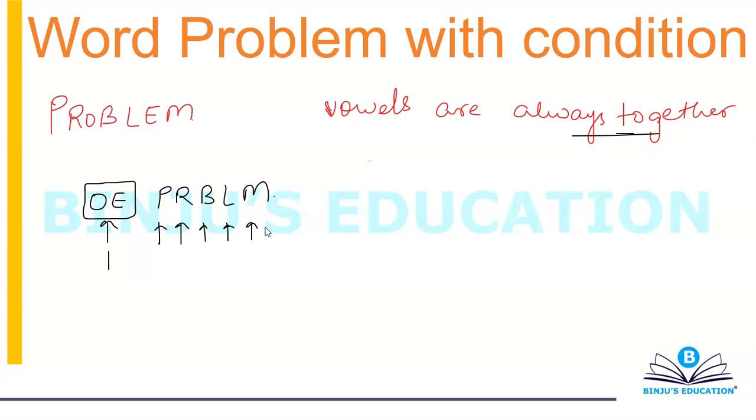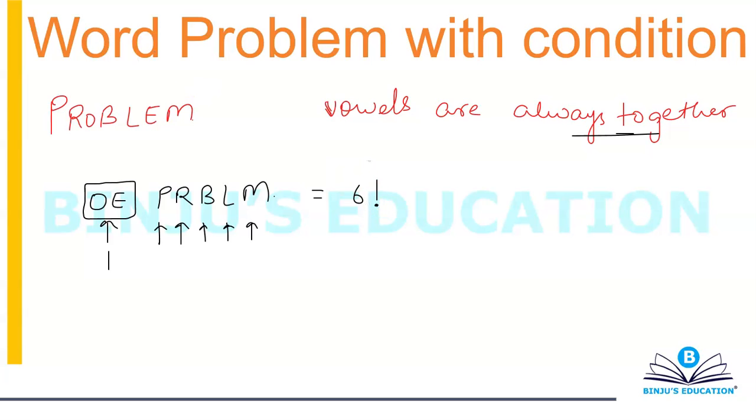Now 6 different things on a straight line can be arranged in 6 factorial ways. All of them are different, right? None of them is same. OE is 1, P, R, B, L, M. All of them are different. 6 factorial. Nothing to worry about. Nothing is same. Nothing is repeating.